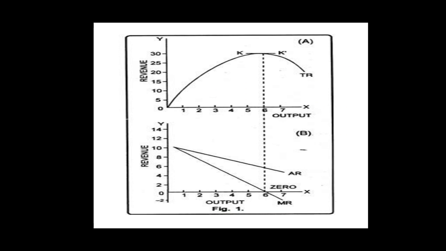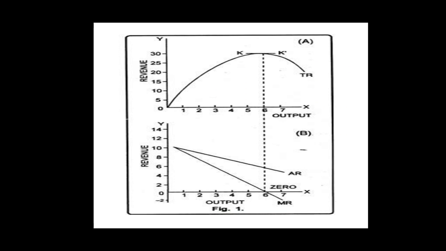Students, beyond point K dash, total revenue starts falling, which means that even by selling more units of output, total revenue is falling. In such a situation, marginal revenue becomes negative as the marginal revenue curve in part B of the figure goes below the x-axis beyond point K dash.